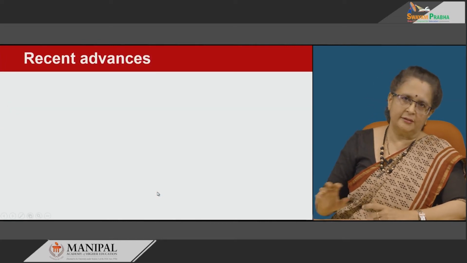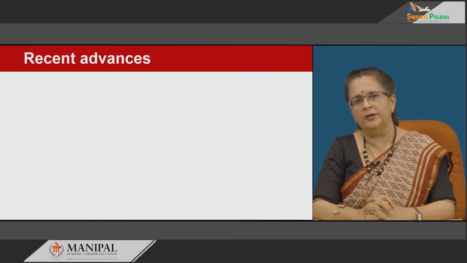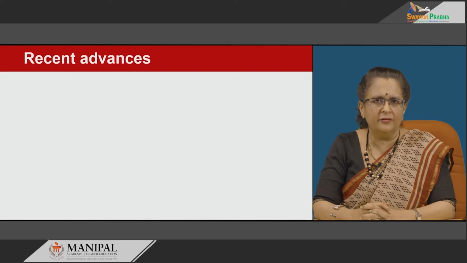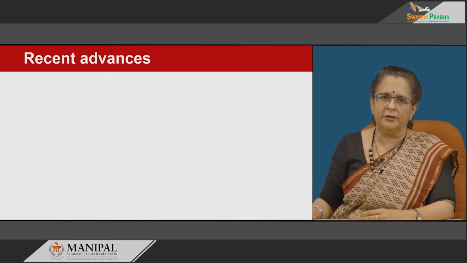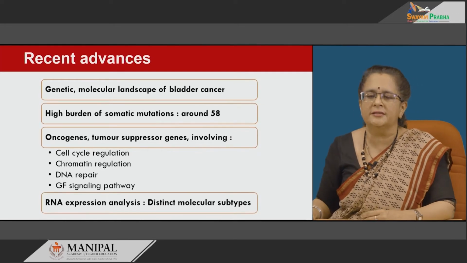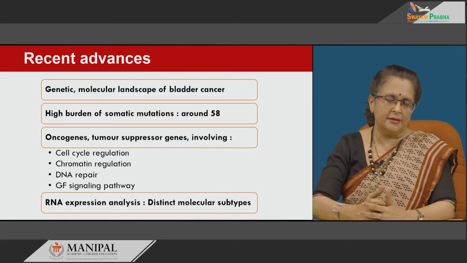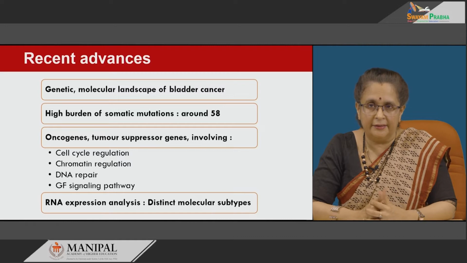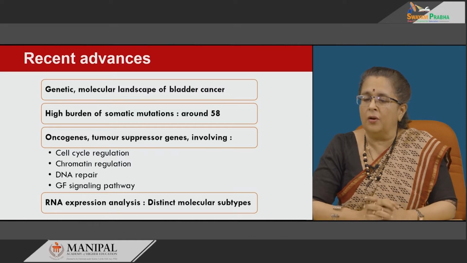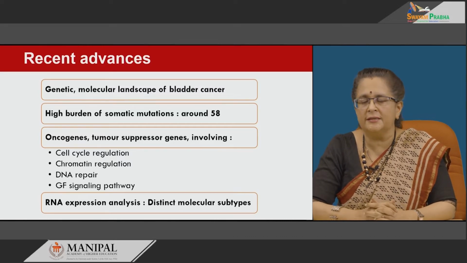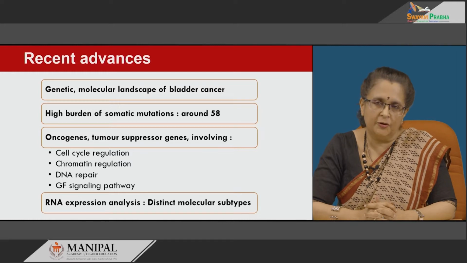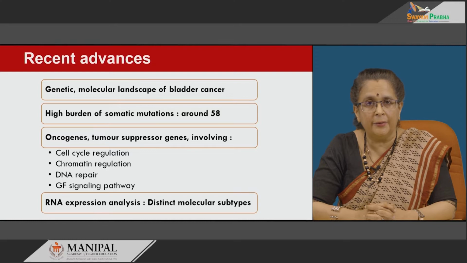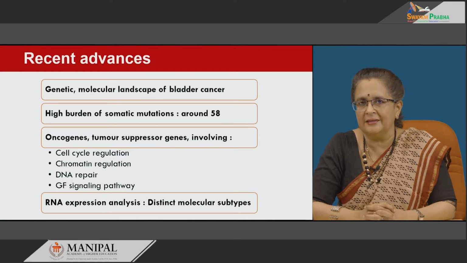Now, I was specifically talking about molecular classification also. So, they have done extensive genomic studies in this and tried to map out all the mutations involved, and they have noticed that there is a high burden of somatic mutations, around 58 have been identified, and these involve the oncogenes, tumor suppressor genes, including those responsible for cell cycle regulation, chromatin regulation, DNA repair, as well as growth factor signaling pathways.